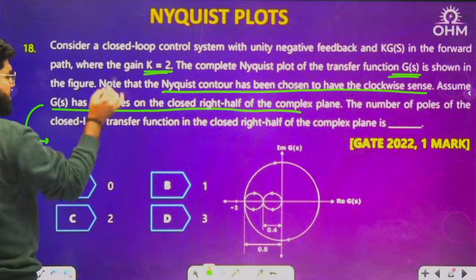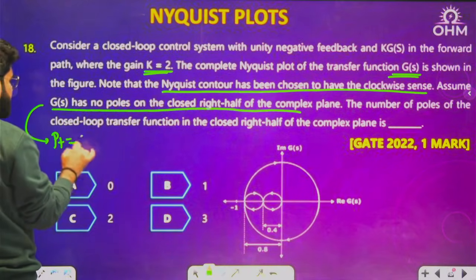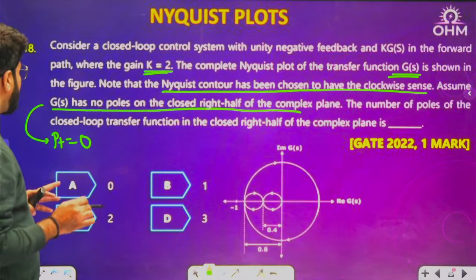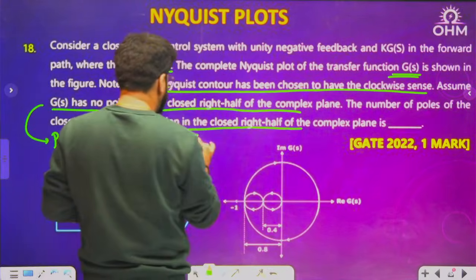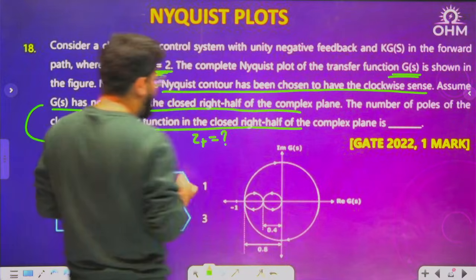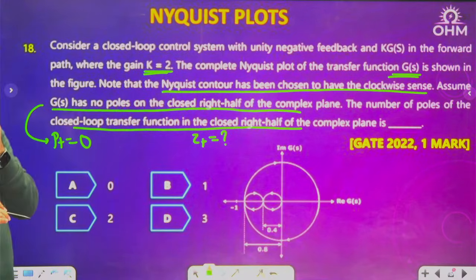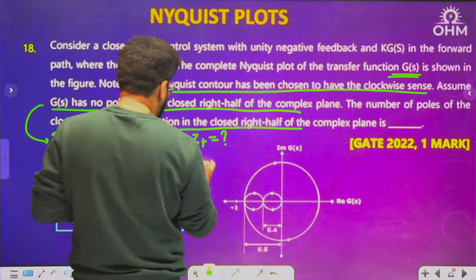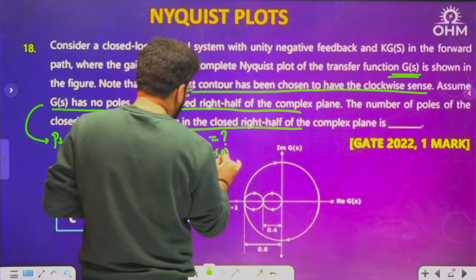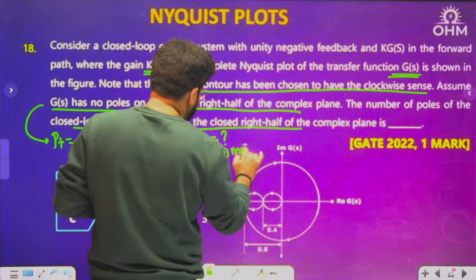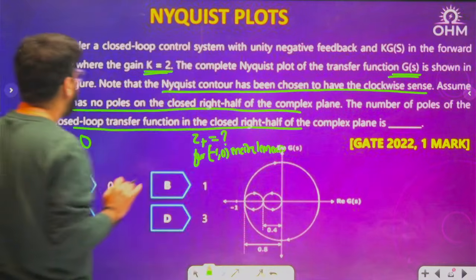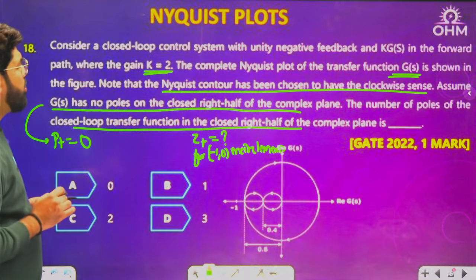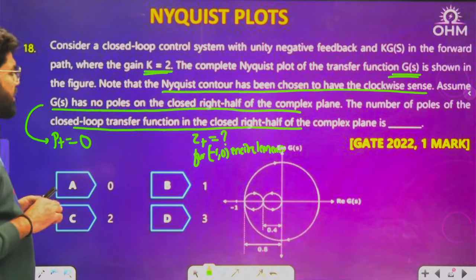G(s) has no poles in the right side. That means P plus is 0. The number of poles of the closed loop transfer function in the right half, that means I want the value of Z plus. Z plus for what encirclement? For the minus 1 comma 0 encirclements. But this is the Nyquist plot shown for the gain K equal to 2.